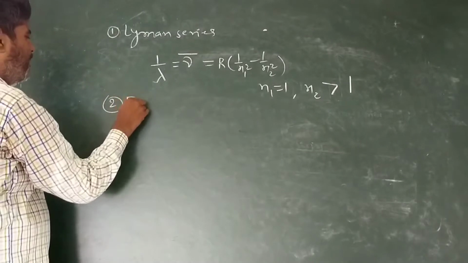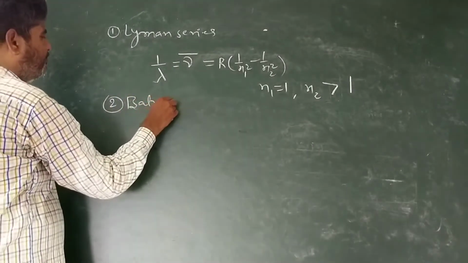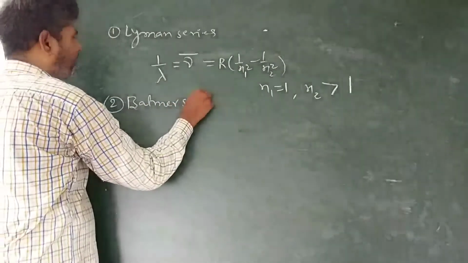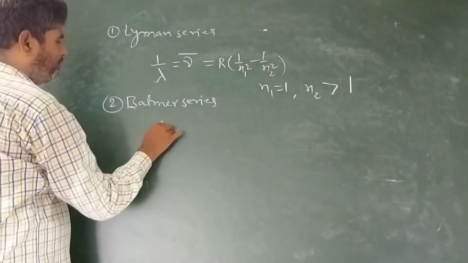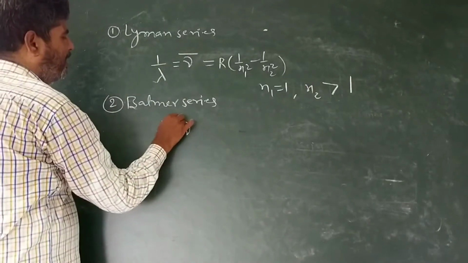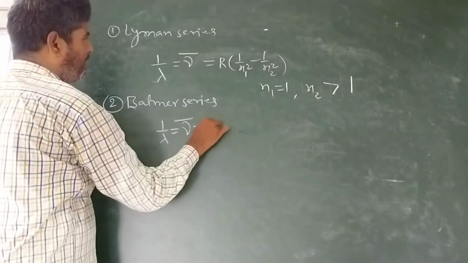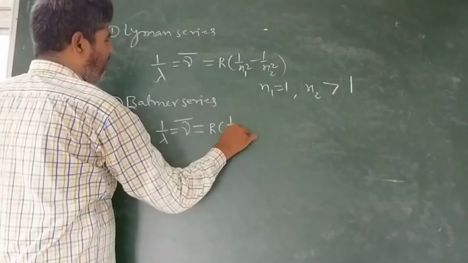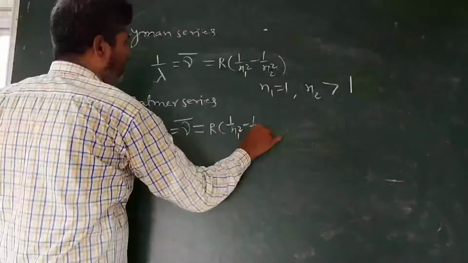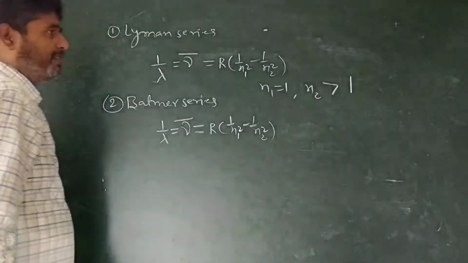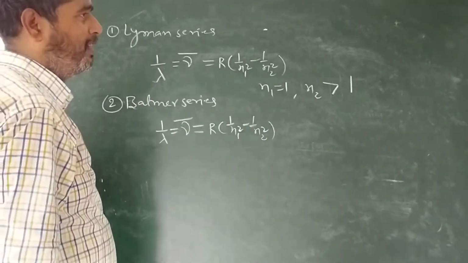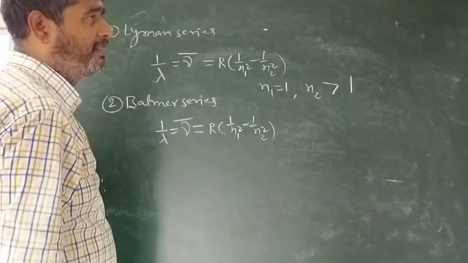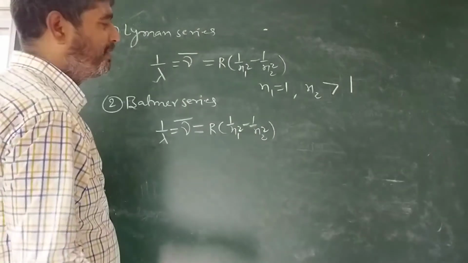Second, Balmer series. For this, 1 upon lambda or nu bar, wave number, is equal to R times (1 upon n1 square minus 1 upon n2 square). The Balmer series starts from L. L means second orbit or second shell.